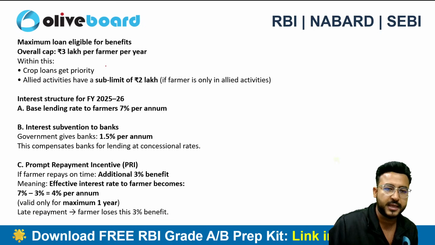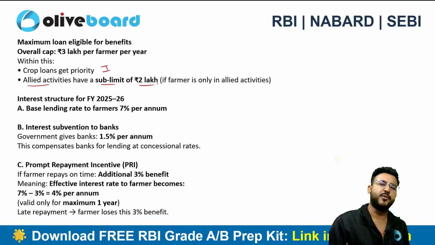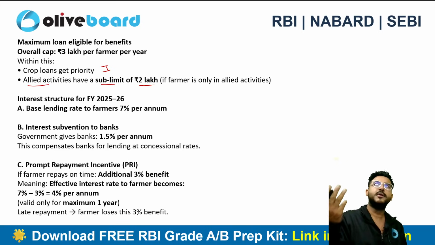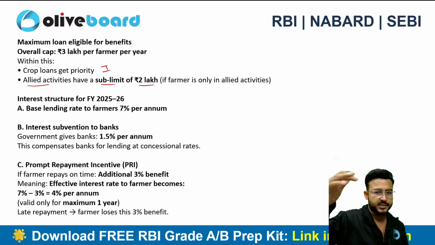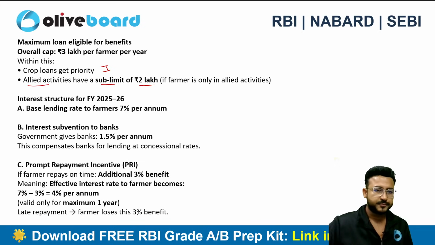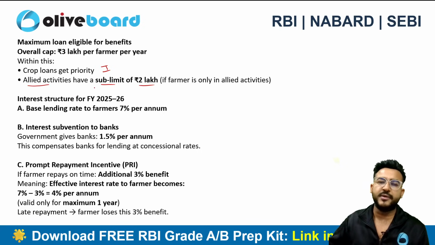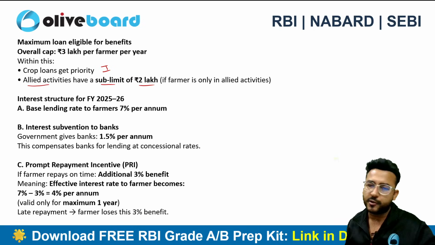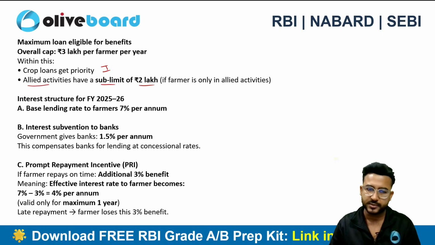So this will be the priority level 1 and then maximum allied activity can be up to 2 lakh rupees. Say for example, you have done allied activity for 2,50,000 and the crops were only 50,000. So first you will be giving the priority to the crop loan 50,000 and then 2.5 lakh allied activity, but there is a sub limit of 2 lakh rupees. So there is a capping. So on a totality basis 50,000 you will be getting for crop, and the rest, 2 lakh, you will be getting for the allied activity instead of 2,50,000.